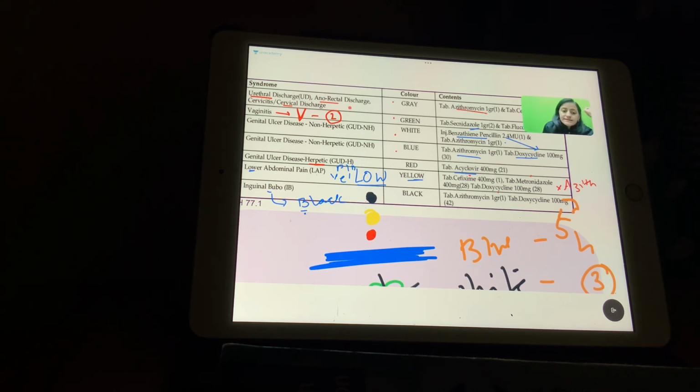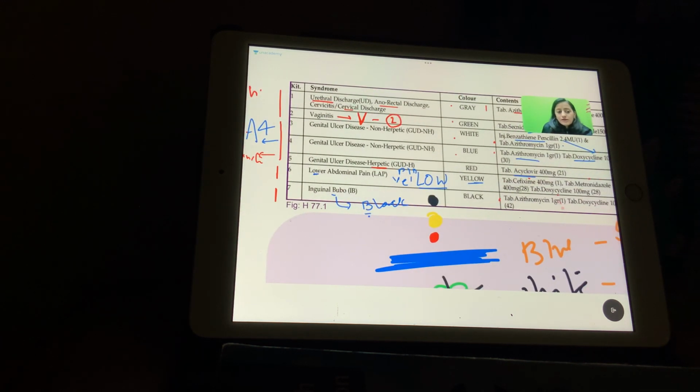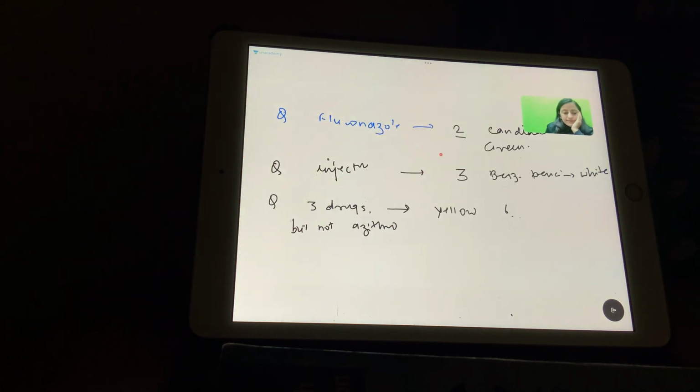So STI kit 1 mein hai, STI kit 3 mein hai, 4 mein hai, and STI kit 7 mein bhi hai. So azithromycin is present in 1, 3, 4, and 7. Okay, which kits have azithromycin? It is 1, 3, 4, 7. Right? So azithromycin is present in 1, 3, 4, 7.